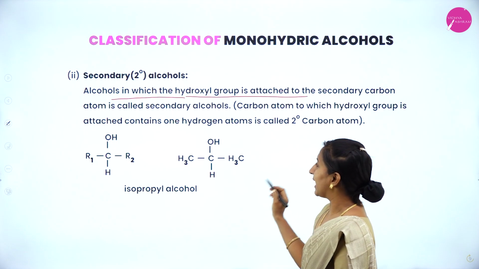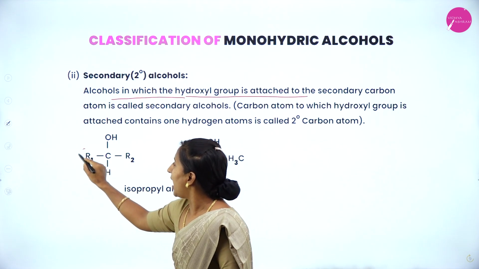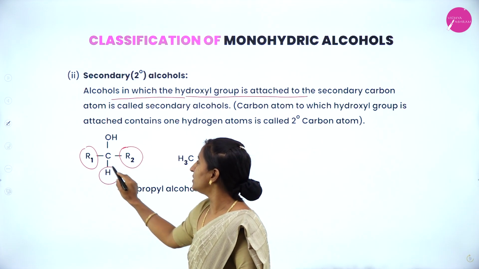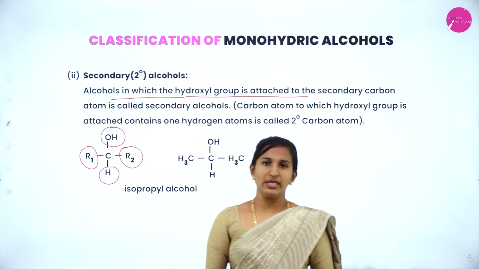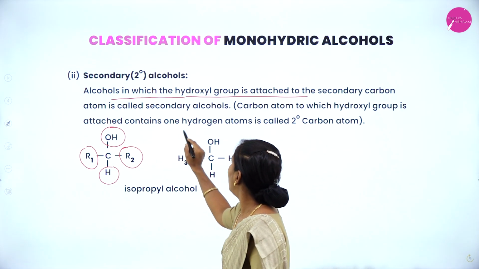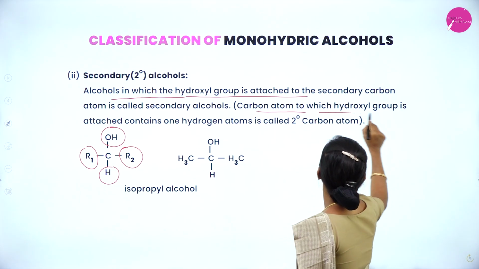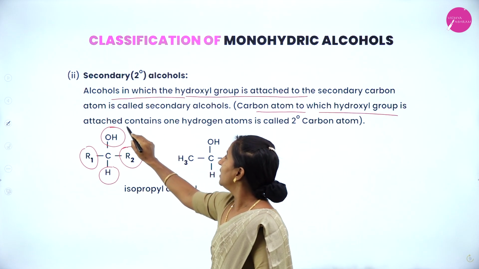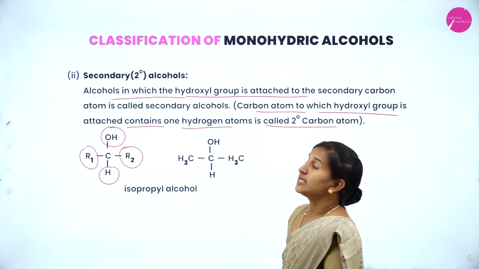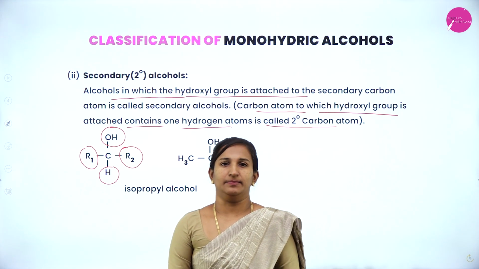In the case of a secondary carbon atom, we have 2 alkyl groups with 1 hydrogen and 1 OH group. It is said to be secondary alcohol. The carbon atom to which the hydroxyl group is attached contains only 1 hydrogen atom is called a secondary carbon atom.